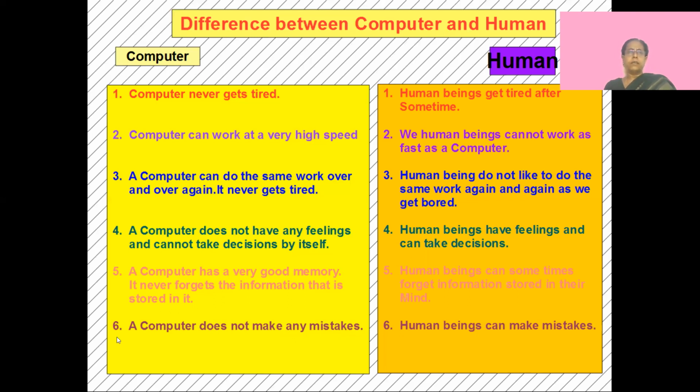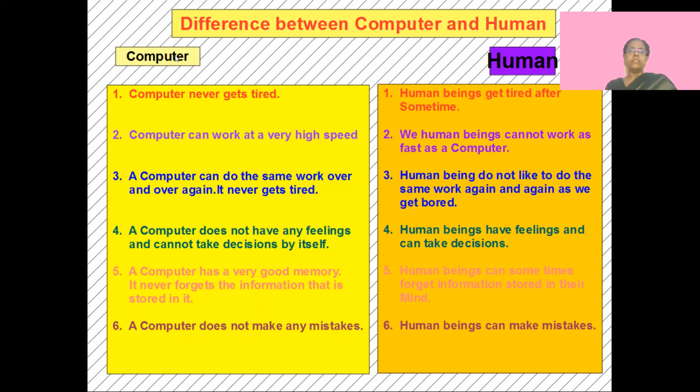If you say print 10 pages, it will print all the 10 pages. If you say print 1 page, it will print 1 page. If you say open so-and-so page number, it will open that page number. You need to instruct, and so it does not make mistakes. It does its work correctly.